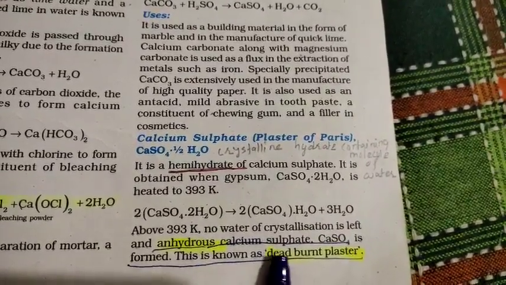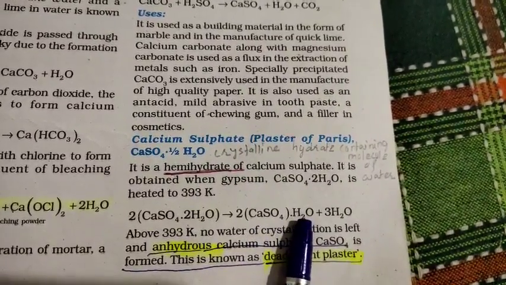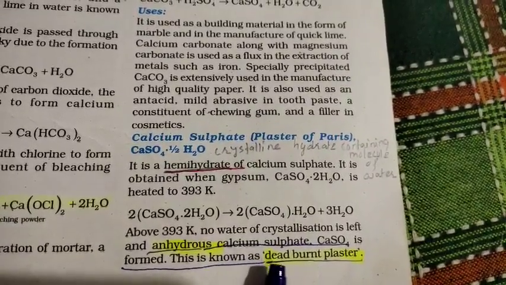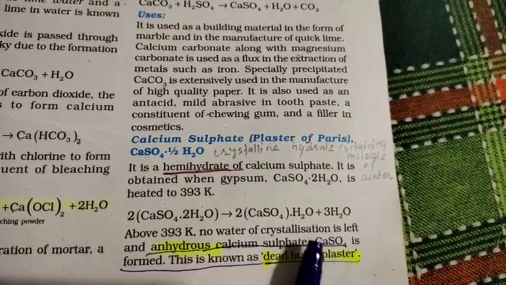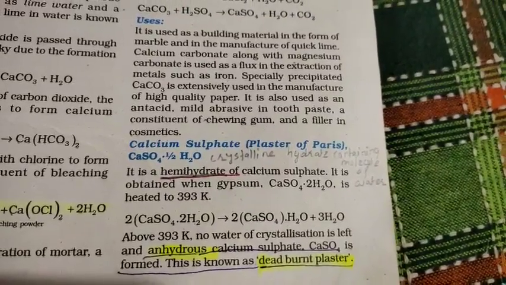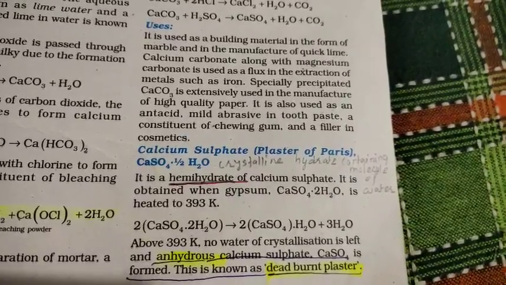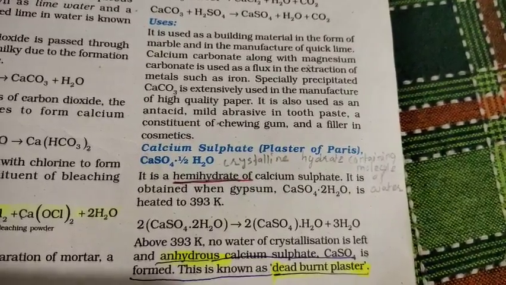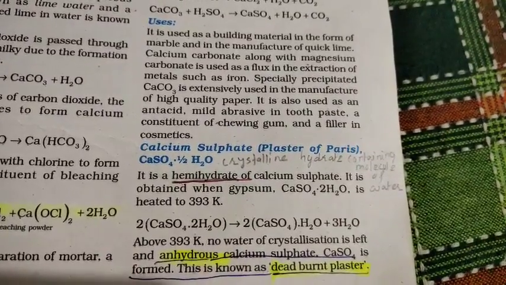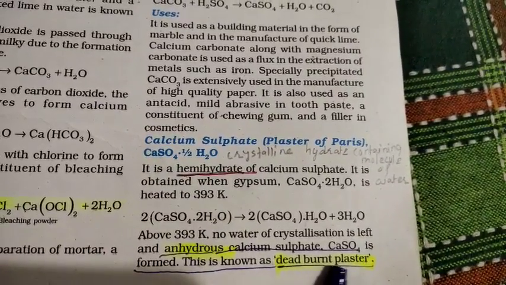Clear? And if you heat it more, the remaining single water molecule will also be released, and that is known as the dead burnt plaster. So water is being removed, and what is left? Only calcium sulfate will be left. If you heat it very extensively, then you will get anhydrous calcium sulfate. Anhydrous means there is no water molecule present, right? And that compound is known as the dead burnt plaster.